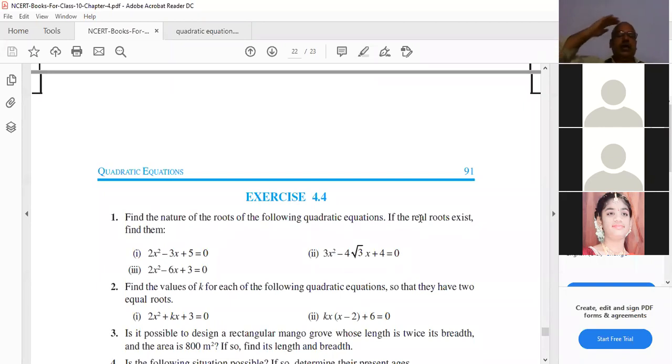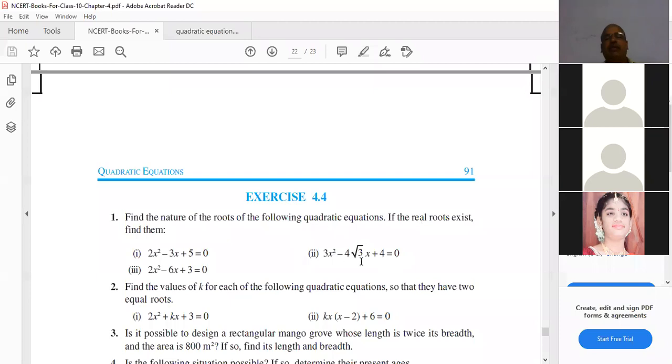Minus 31, sir. So minus 31 is less than 0. Less than 0 or greater than 0? Less than 0. So real roots do not exist. So you have no need to find them. If real roots exist only, you have to find them. Otherwise, no need to find.